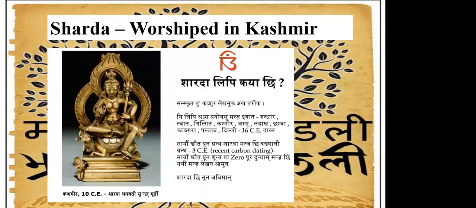this is the Devi Sharda, and what is written here is "Sharda Lipi Kyachu", which means what is Sharda Lipi.